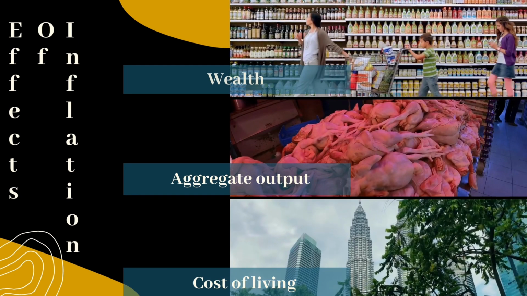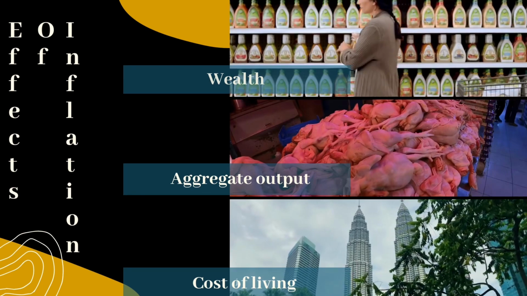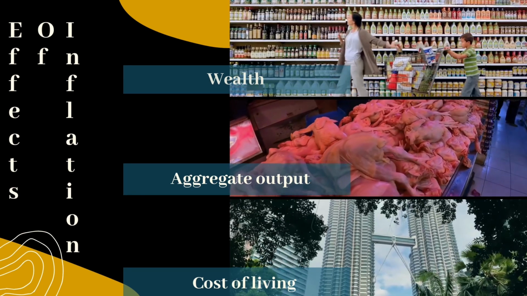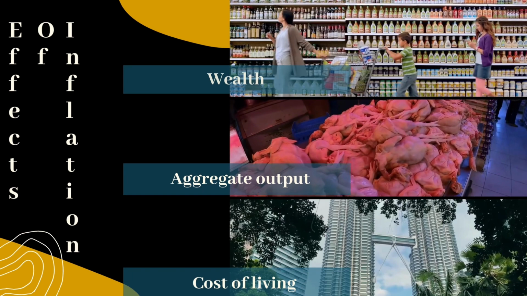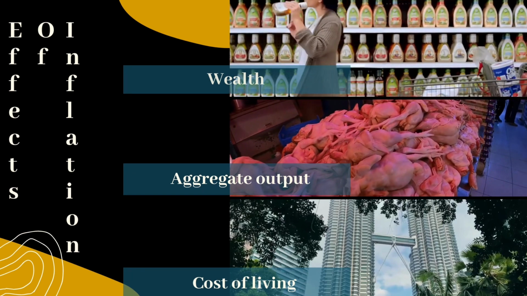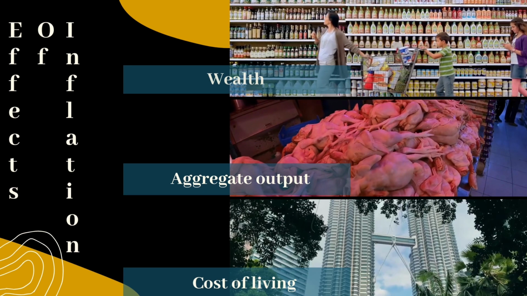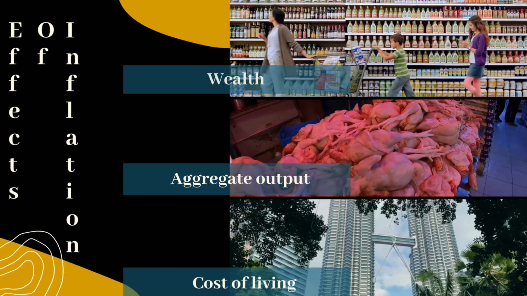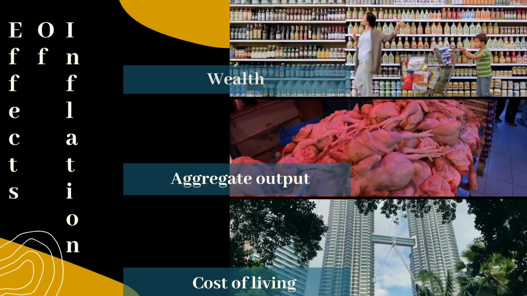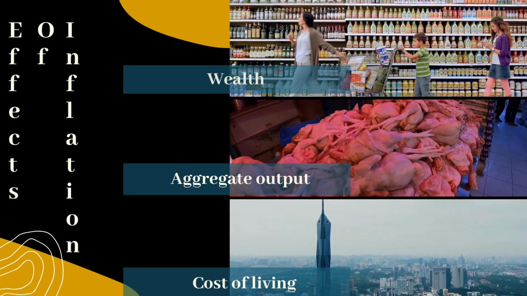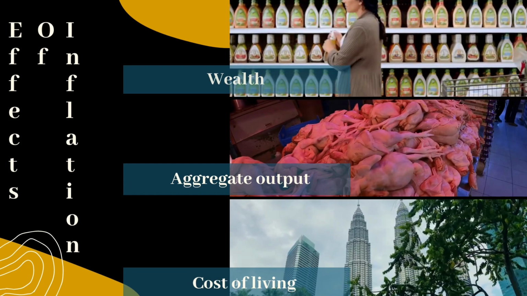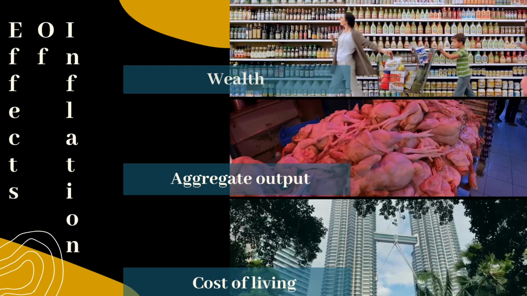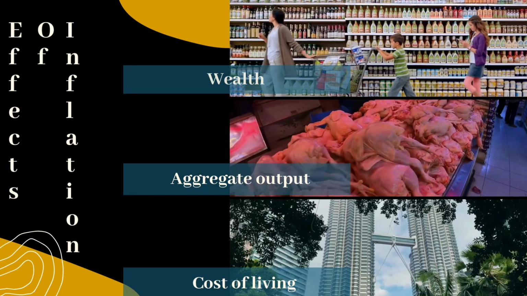Last is cost of living. Cost of living is the amount of money needed to cover basic expenses such as housing, food, taxes, and healthcare in a certain place and time period. The cost of living is often used to compare how expensive it is to live in one city versus another. The cost of living is tied to wages.